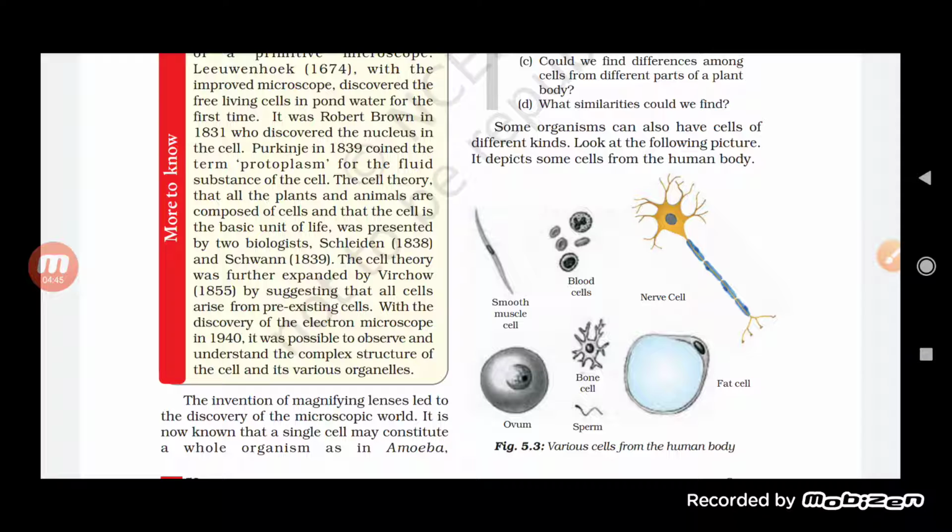Fat cells, adipocytes, are there, students. Adipocytes are used to store fats in them. That's why it is called a fat cell. It basically helps in providing cushion to the body.